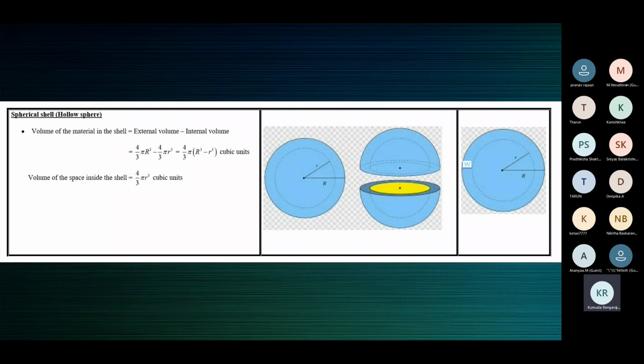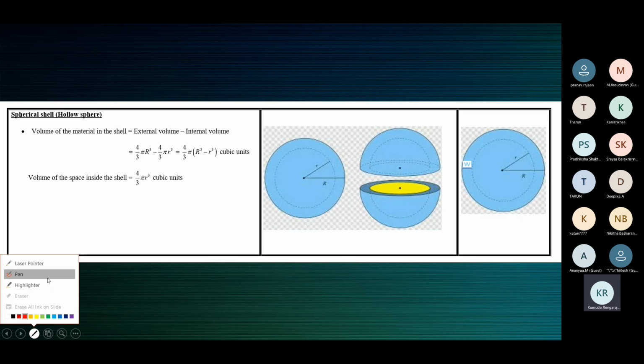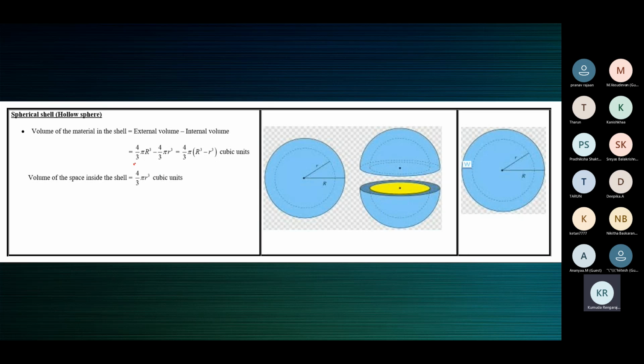So you can see 4 by 3 pi capital R cubed minus 4 by 3 pi small r cubed, 4 by 3 pi, R cubed minus r cubed cubic units. And here we also have one more thing, the volume of the space.